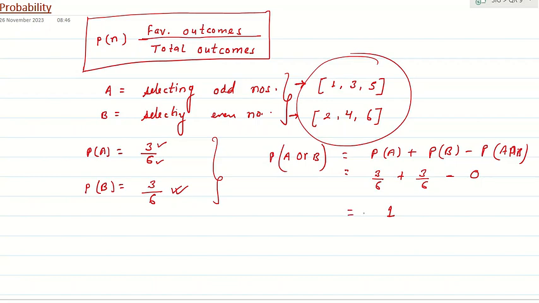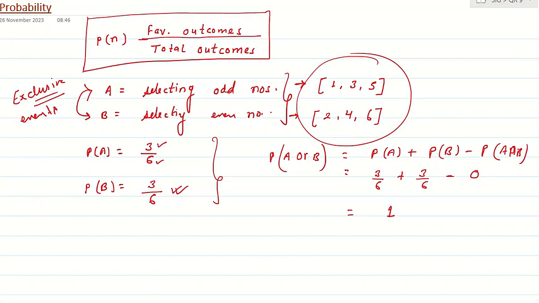Whenever there is no common outcome, the two events are called mutually exclusive events. If you find common outcomes in two events, where we get the intersection, then we say they are inclusive events.